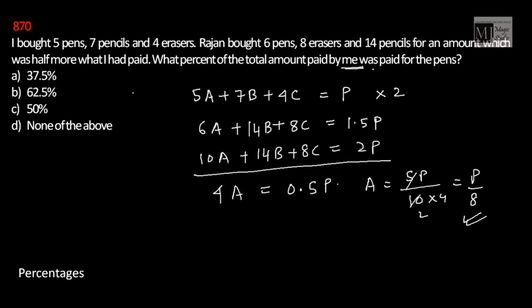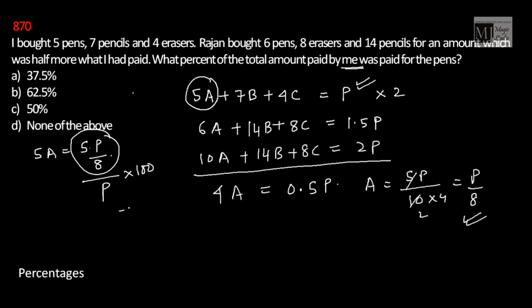Now, what is asked? What is the total amount paid by me for the pens? I have purchased 5 pens. So, cost price of 5 pens would be 5P by 8. Then how much is 5P by 8 as a percentage of P? 5P by 8 as a percentage of P is 5 by 8 into 100. That is 62.5%.